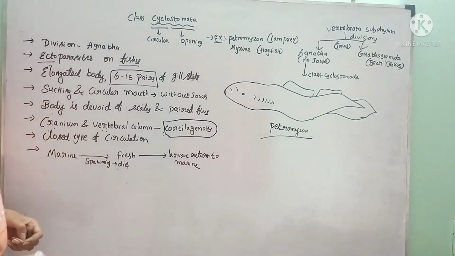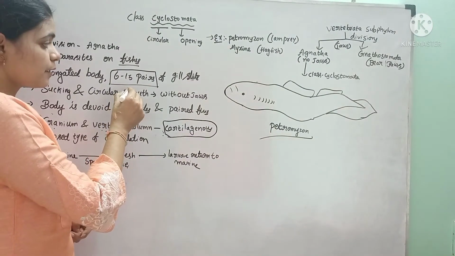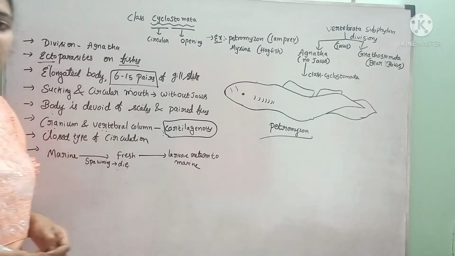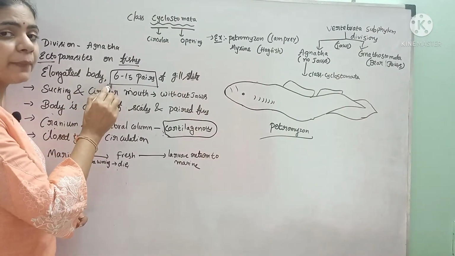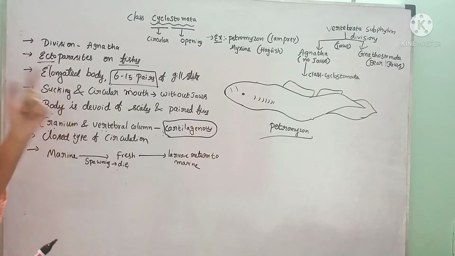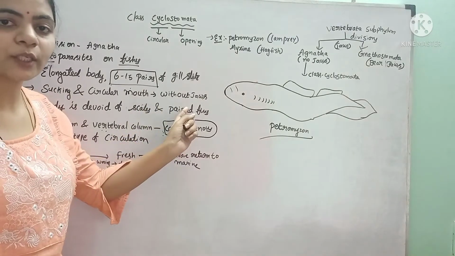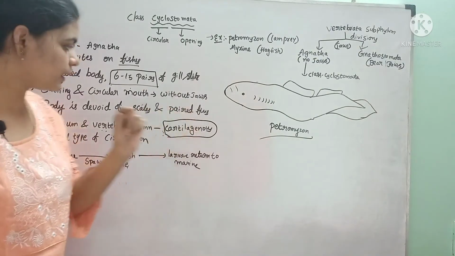These Cyclostomata members are similar to the eel fish, and they have an elongated body. A very long body is present in them. Nearly 6 to 15 pairs of gill slits are present, and they have a circular sucking mouth without any jaws, which we have already studied.